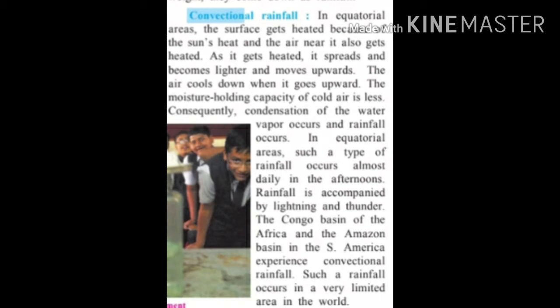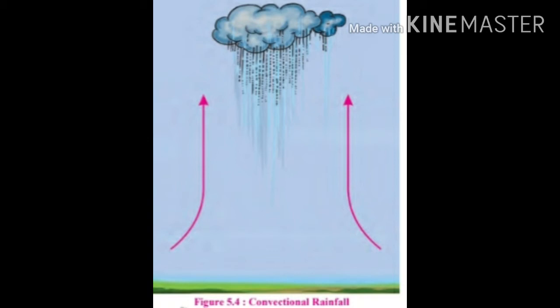When the capacity of cold air is less, condensation and rainfall occur. This type of rainfall is called conventional rainfall. Conventional rainfall occurs in the equatorial region and it brings thunder and lightning along with it.